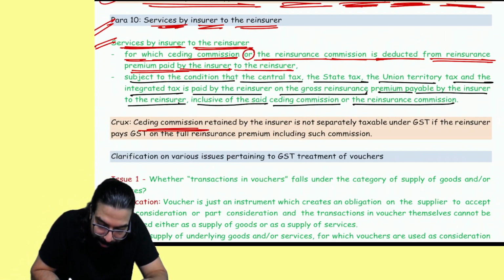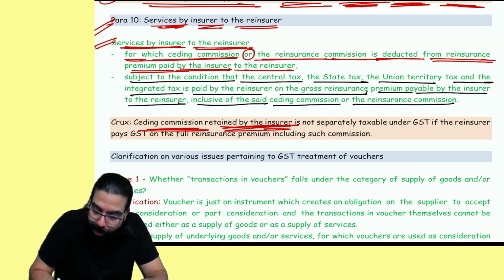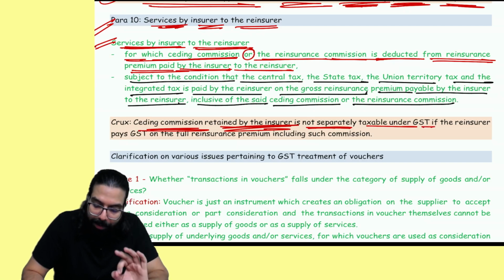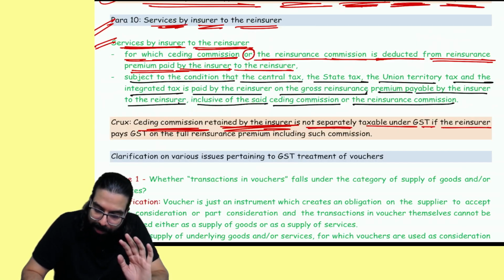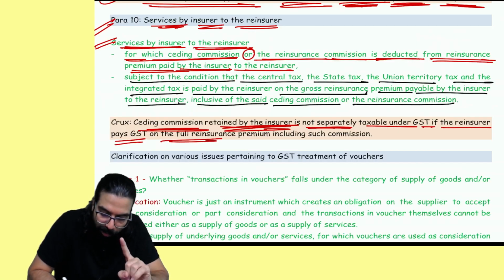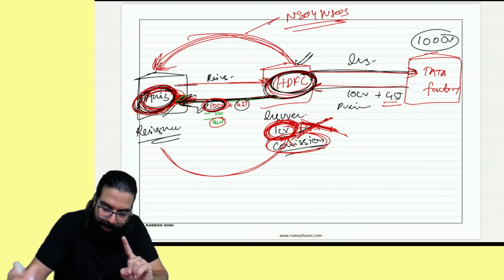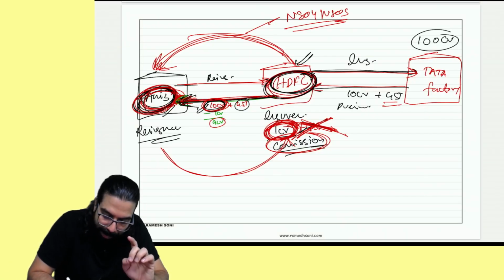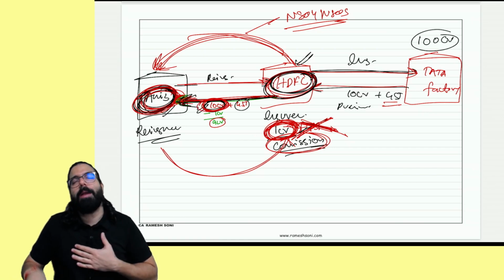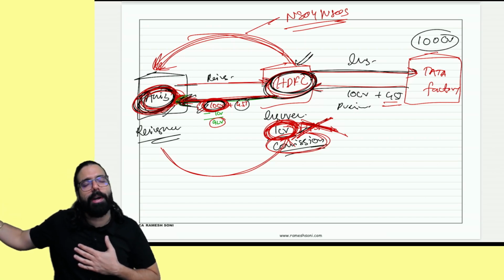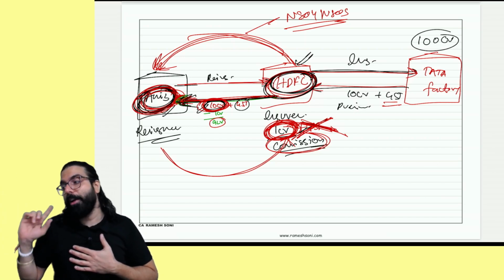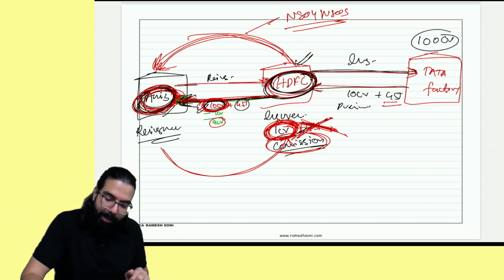Sir, ceding commission retained by the insured is not separately taxable under GST. Ceding commission is not taxable if the reinsurer pays GST on full insurance premium, including such commission. Sir, if they have paid GST on the full amount, I might have paid only 9 crore, but the reinsurer should have paid GST on the entire 10 crore rupees. I hope this point is clear. Yes, sir, point is clear.